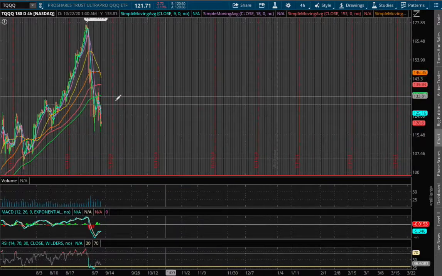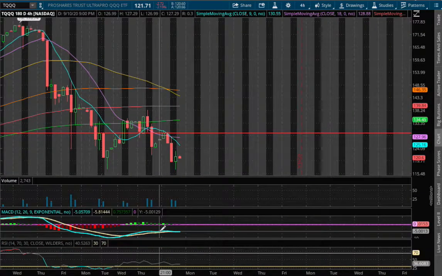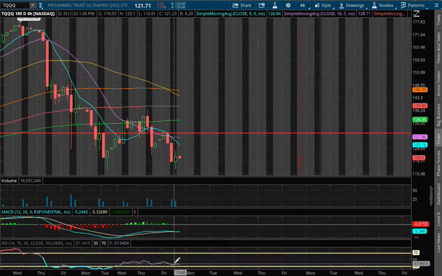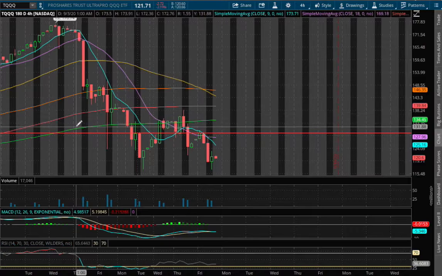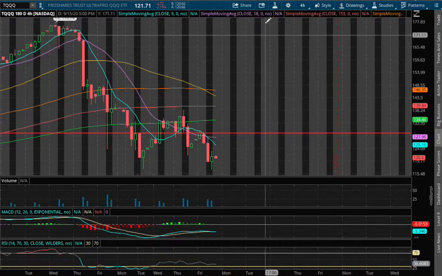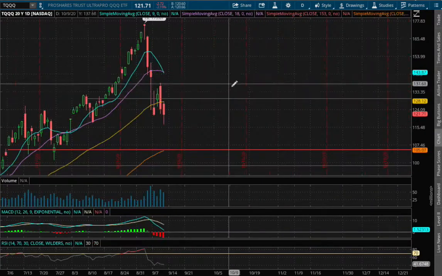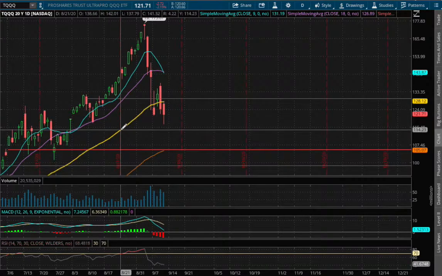As for the 4-hour chart, we start to see signs of it diverging on the MACD, still in negative MACD territory, and also near oversold on the RSI. And we did close below the 200 moving average, this green line, which does act as a resistance if we do reverse higher, and that is around a price of $134.45.